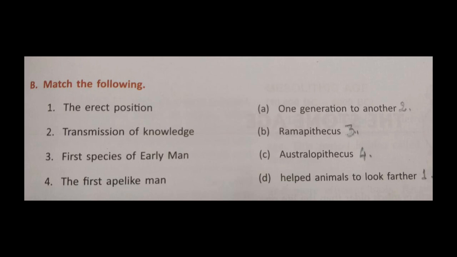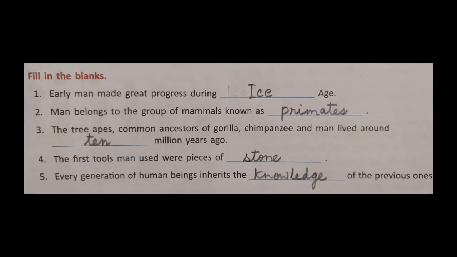So now we will move to fill in the blanks. I hope you all must have read the lesson well, and you must have done all the exercises in your book. So let us check fill in the blanks. Number 1, early man made great progress during Ice Age.